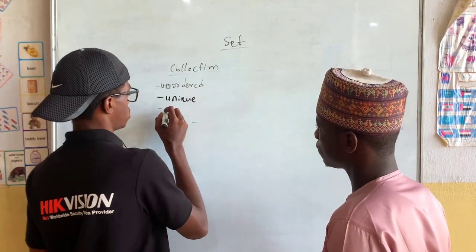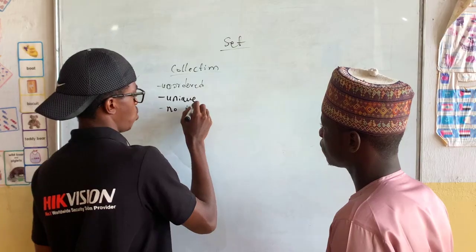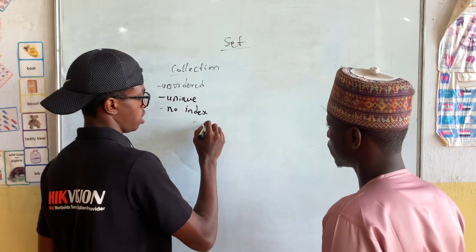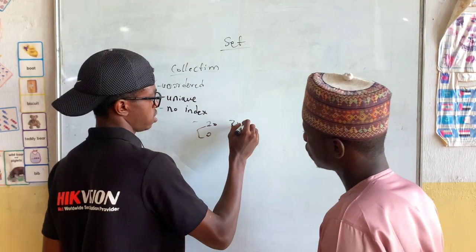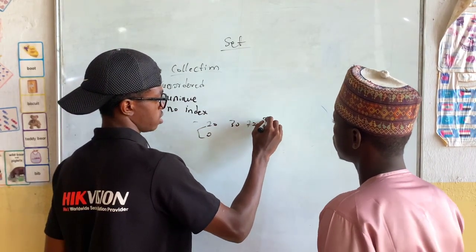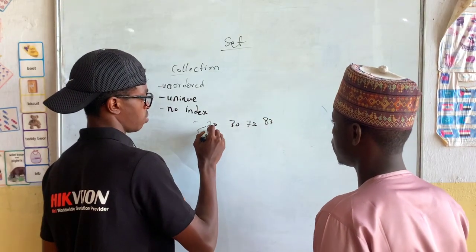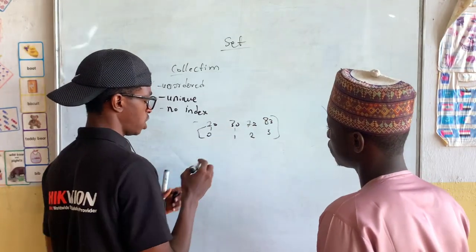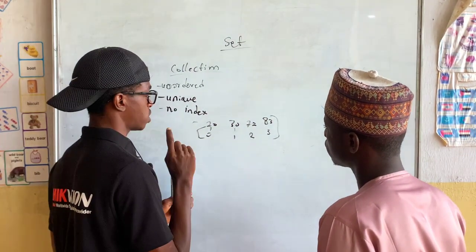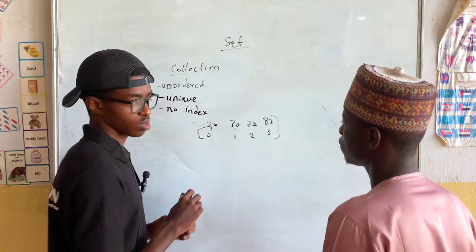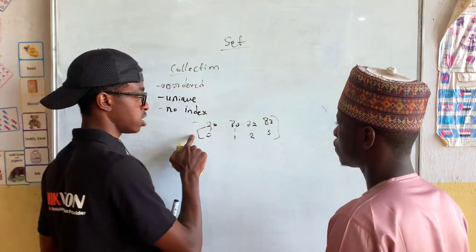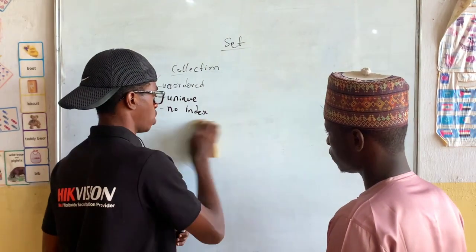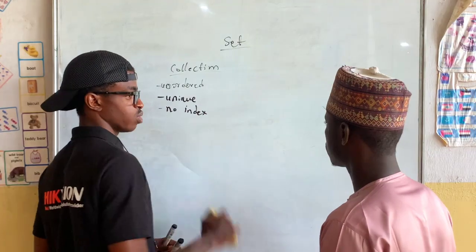Then the third thing about set is that it doesn't have an index. No index. We know that in a list, let's say I have elements 20, 30, 72, 83. The first one has an index of 0, the second one 1, then 2, 3. We can use those indexes to access a specific element. But in set, this is not how it works. In set, it's not possible. This is list. List has an index for accessing a specific element. But in set, no. There is no index. You cannot look for a specific element.